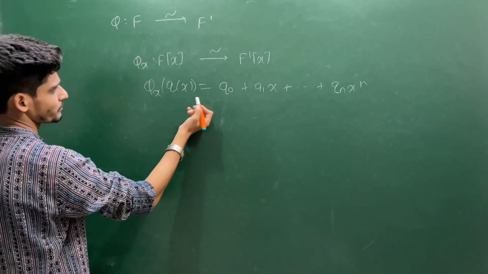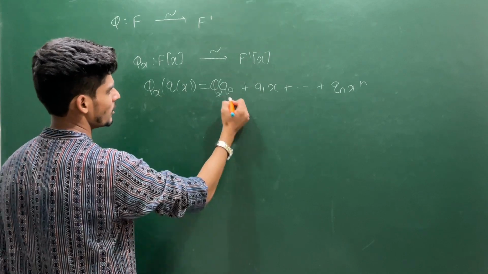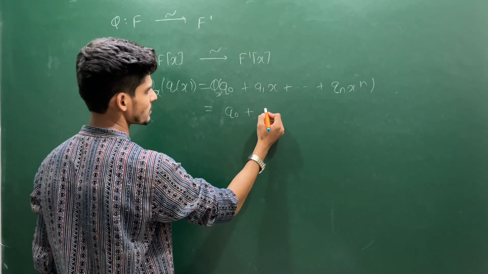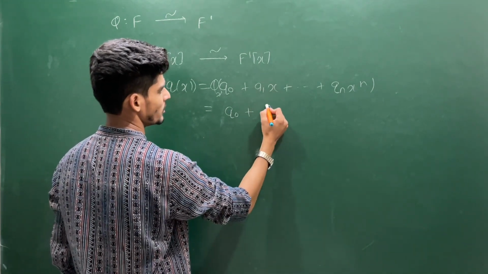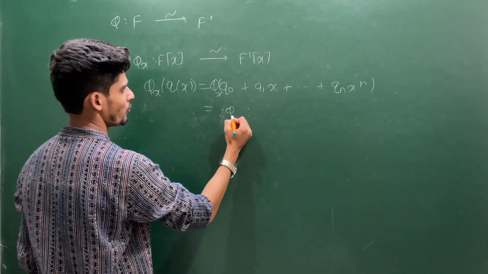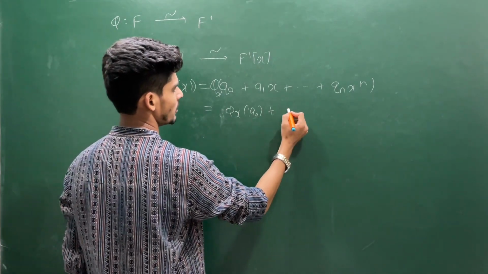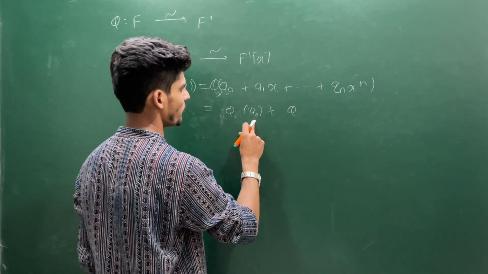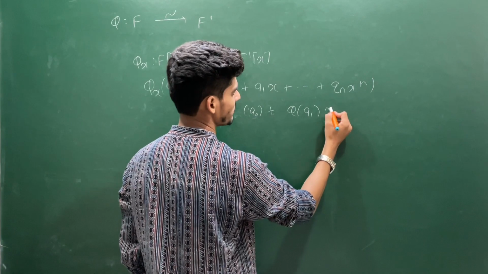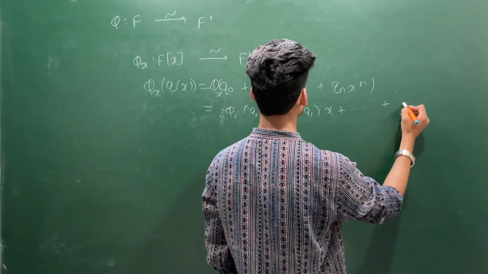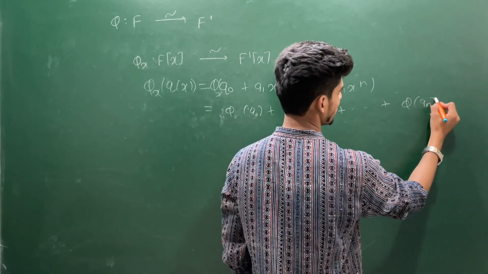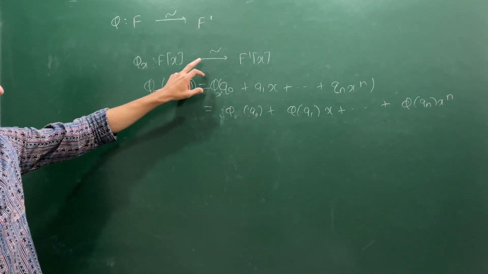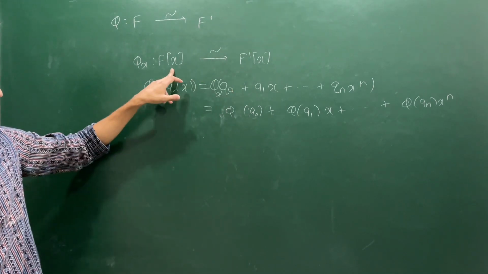So phi x of q(x) will be phi at q naught plus phi at q1 times x plus up to phi at qn x power n. And clearly one can check easily this is a ring isomorphism, because F[x] is not a field.